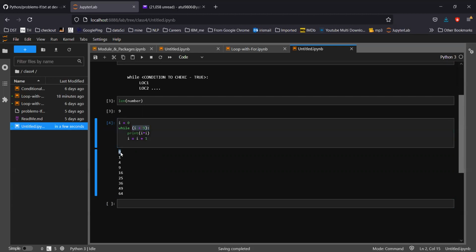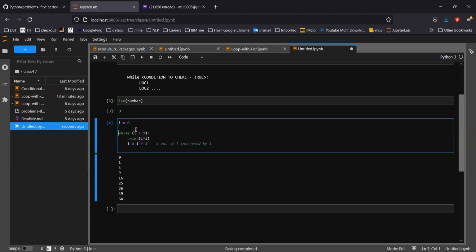Okay, so that's 0. And then the value of I will be incremented. Okay, so the value of I is incremented by 1, so the I value is now 1. Now the control will go back to check again here in the while. It will check the value of I, which is 1 now. Is it less than 9? Yes, it will go on. Then in the next loop, I equals I plus 1, so it is 1 plus 1, then 2, and so on.